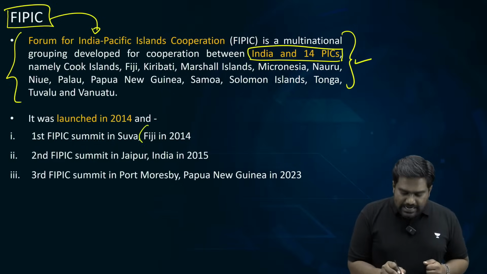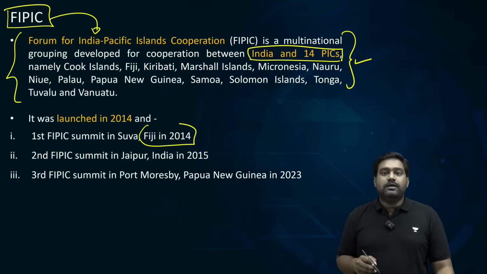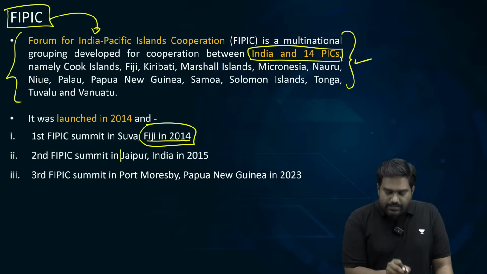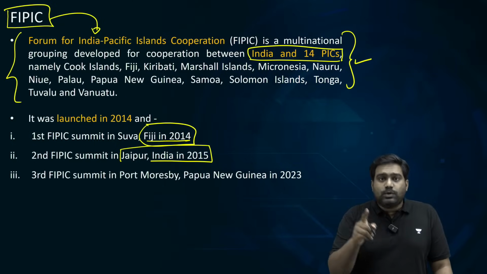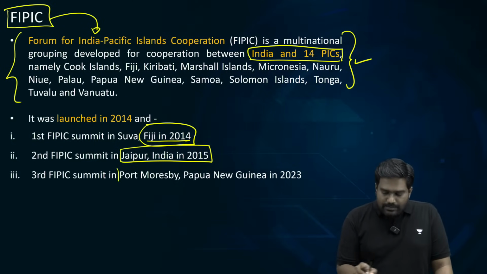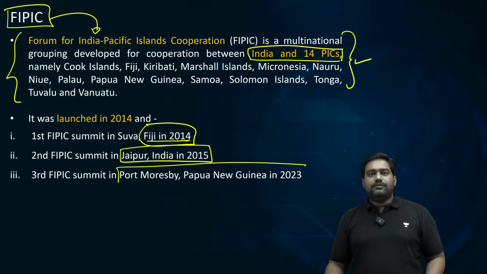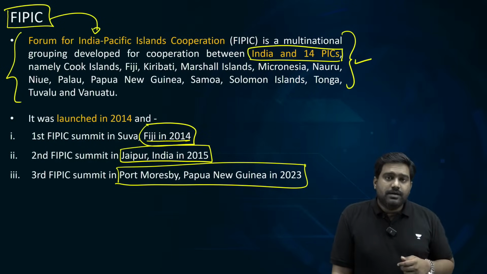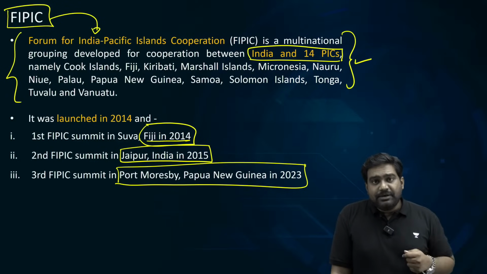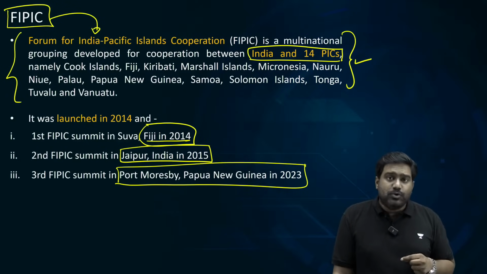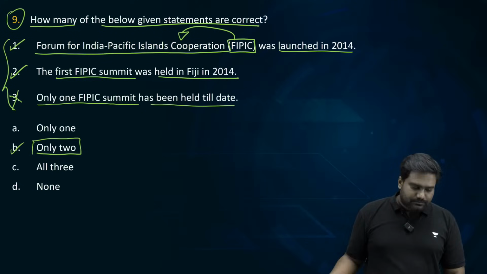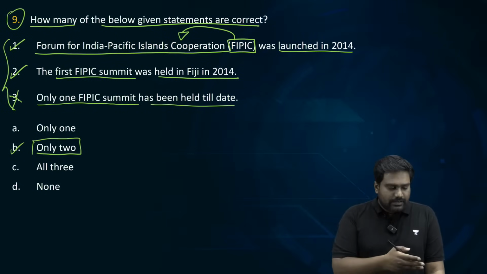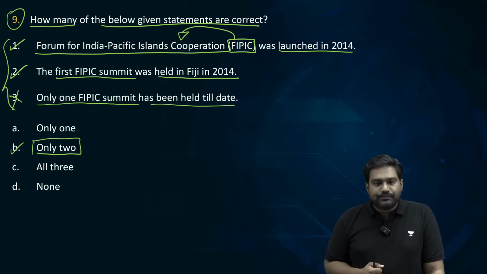The first summit was held in Fiji in 2014. Second summit was held in India in Jaipur. And the third summit was held recently, last year, in Papua New Guinea. If you remember, PM Modi visited Papua New Guinea after the Quad meeting in Japan. Right? After the Quad and G7 summit in Japan, PM Modi visited Papua New Guinea and took part in the FIPIC summit, which was hosted by PNG. So, based on this, we can say that third statement is incorrect and B becomes the right answer.